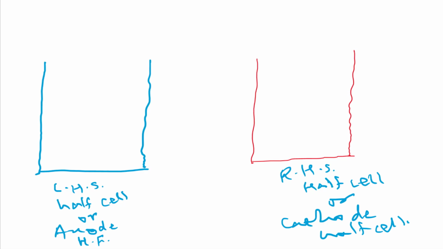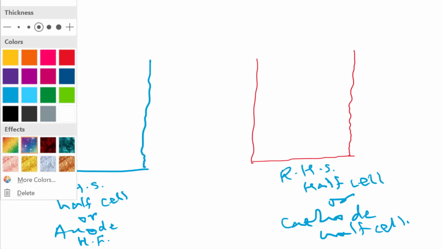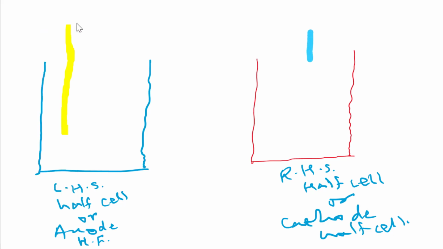Now these half cells have metal rods dipped in them. This half cell has this kind of metal rod here, and this one also has a different metal rod. This is the metal rod dipped in this half cell. Okay, got it.